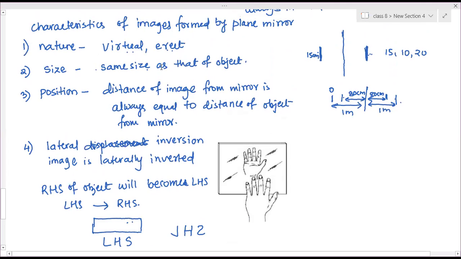Five, the image is laterally inverted. That means the RHS of the object will become LHS and the LHS will become RHS. You can see your selfie pictures; selfie pictures are mirror images. Clear? So these are the 5 characteristics of the image formed by a plane mirror.